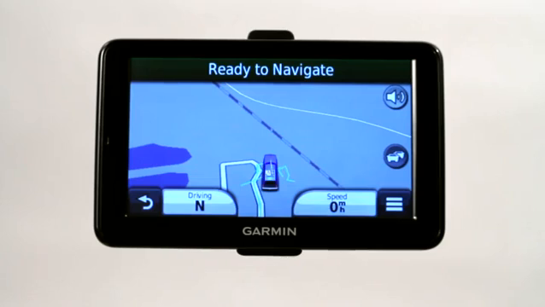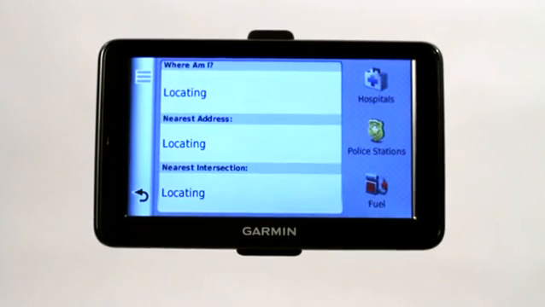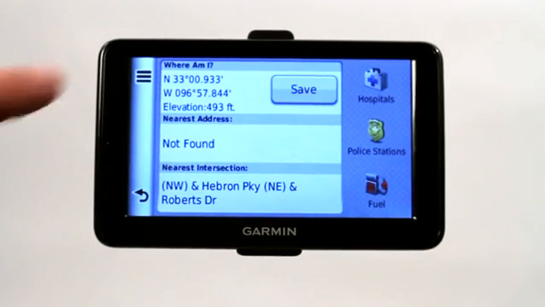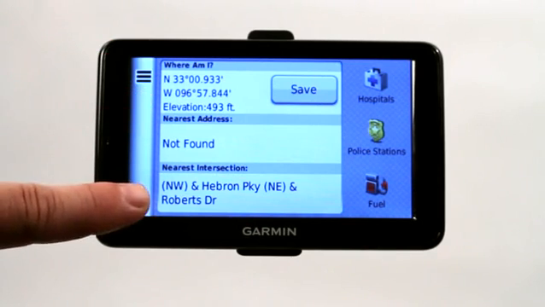Let's say you're out somewhere and you found a beautiful view, maybe like this lake right here. You see this gorgeous lake that you're next to, this gorgeous spot where you maybe just took a girl or a guy and you want to get back to that location. Go ahead and click on your automobile icon or whatever icon you happen to have there, and it's going to search for your coordinates or the nearest intersection.